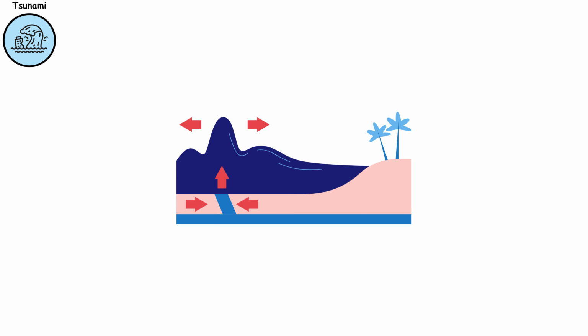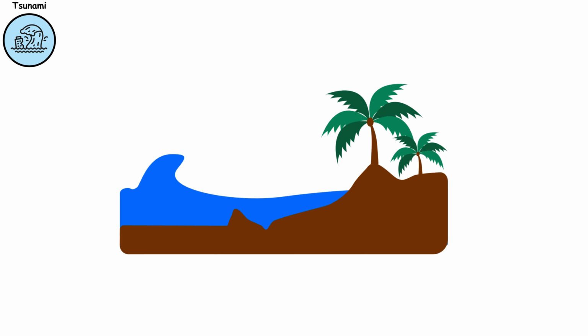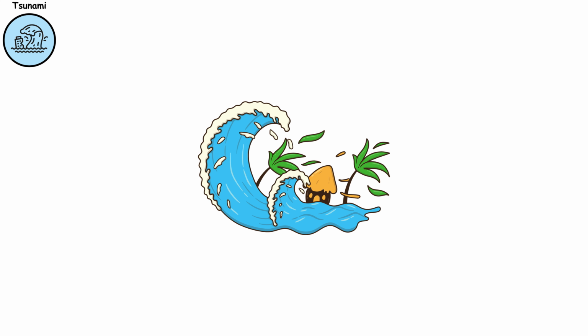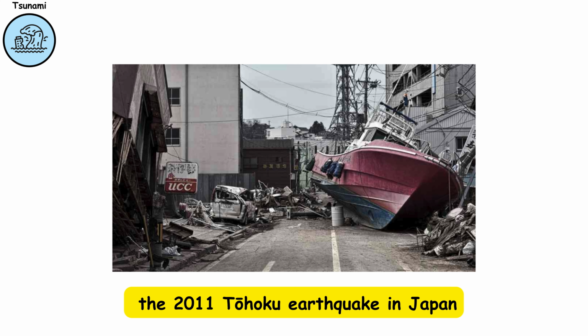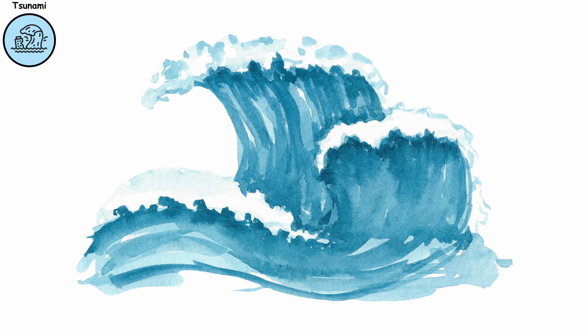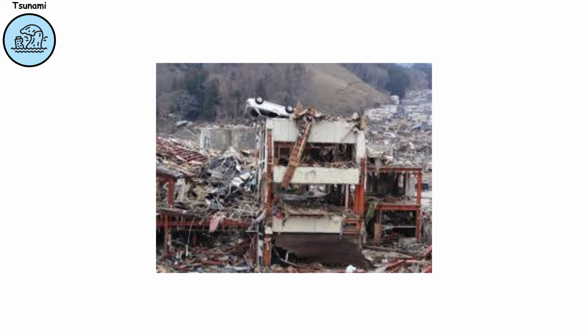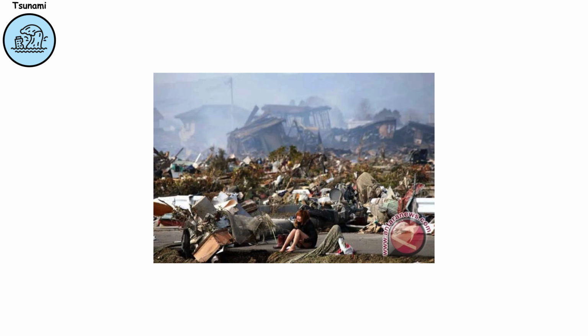Tsunami. Tsunami earthquakes are underwater seismic events that displace massive amounts of water, creating giant waves that can travel across oceans. These quakes usually require a magnitude above 7.0 to generate significant tsunamis. One of the most devastating examples is the 2011 Tohoku earthquake in Japan, which reached magnitude 9.1 and unleashed waves over 40 meters high. The impacts include catastrophic flooding, destruction of coastal cities, and large-scale loss of life.